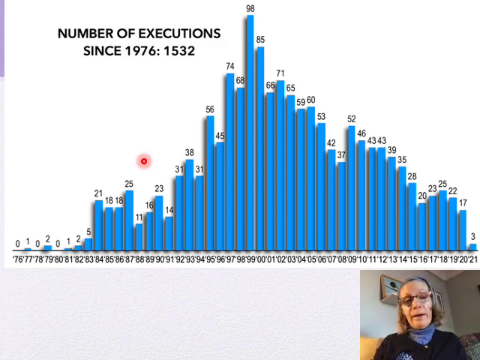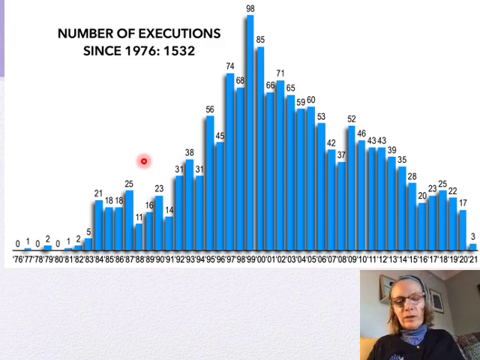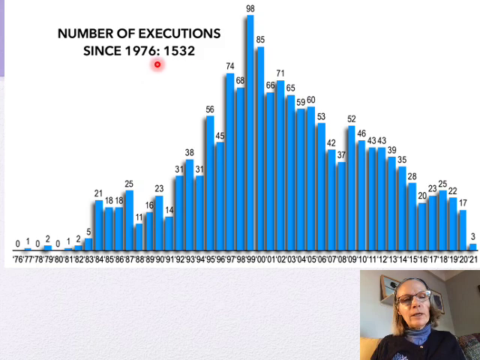Would you think that number would have been a lot higher, like 20,000? Or would you have thought it would have been more like 300, like maybe just a couple people executed each year? So keep that in mind in terms of your perception of the number of executions versus the reality of executions.